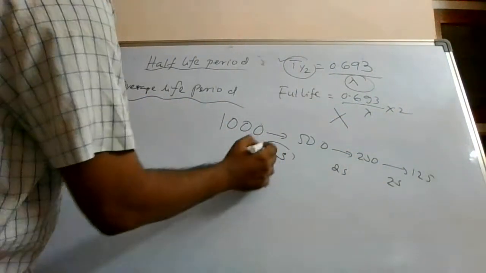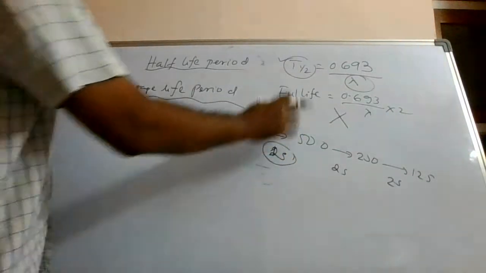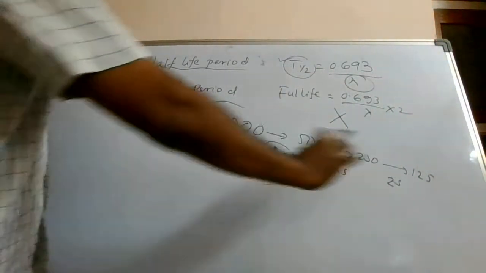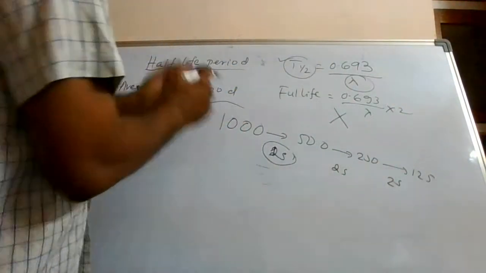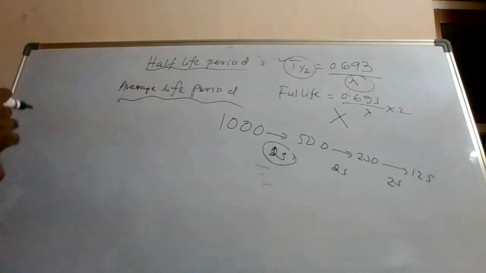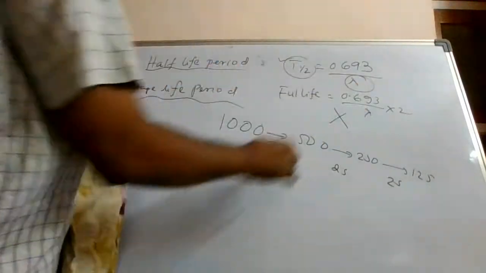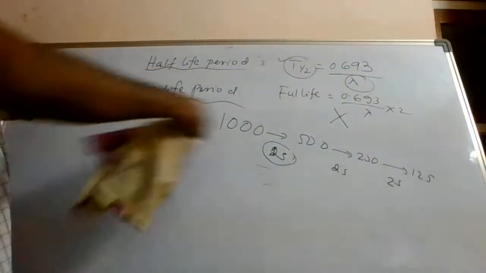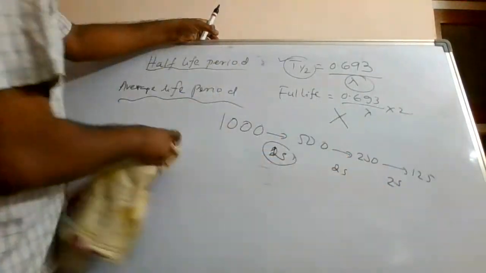So if T half is 2 seconds, it doesn't mean that you multiply 2 into 2, 4. The total span in which all this radioactive nucleus will decay is not 2 times of this. It should not be interpreted like that. So this is a very important point you should understand. T half multiplied by 2 doesn't become the total lifespan of all these nucleus, because it follows this pattern.